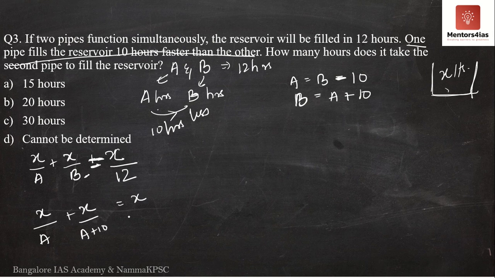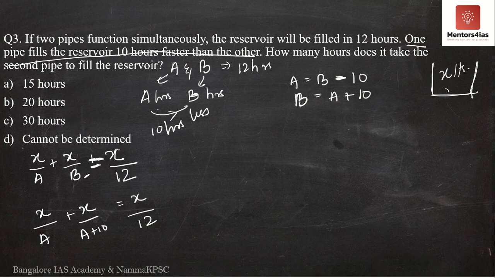So what do we have? We have X by A plus X by A plus 10 is equal to X by 12. This is the equation that we have determined.